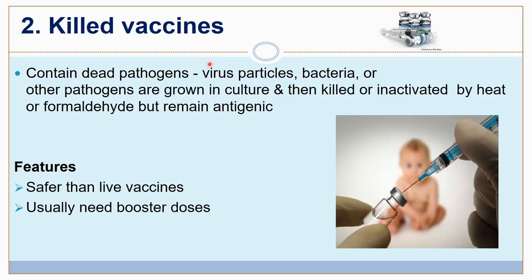Now killed vaccines. Killed vaccines contain dead pathogens. The virus particles or the bacteria or other pathogens are grown in culture and then they are killed or inactivated by heat or formaldehyde, but they remain antigenic. The special features are they are safer than the live vaccines, but they usually need booster doses.